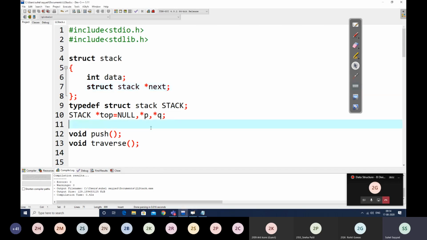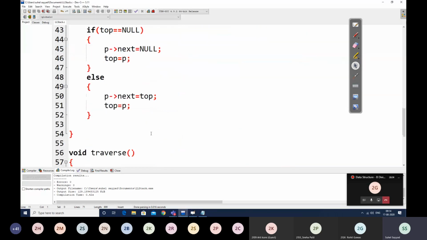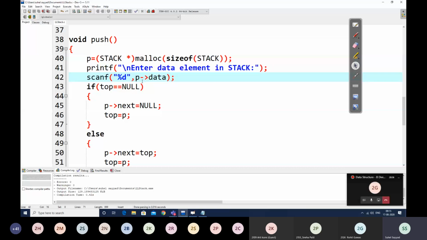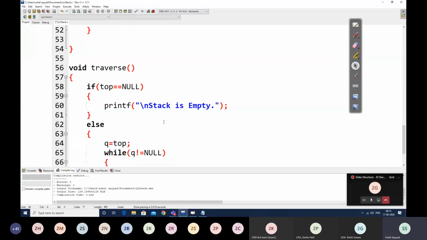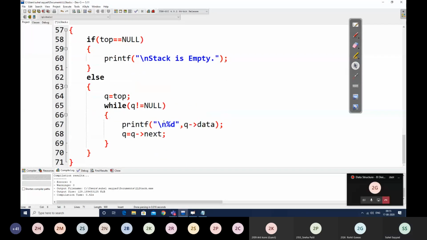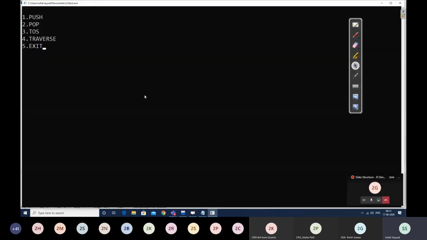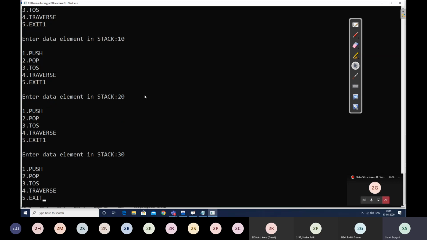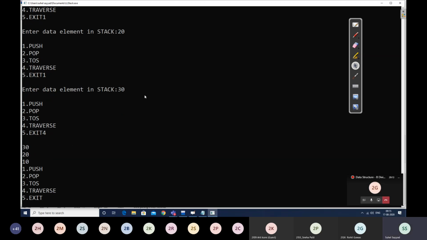Wait, related to ampersand. Push 10, push 20, and push 30. See, 30, 20, 10 we can see, which is the ideal way of printing. Now 30 is at the top for us in that stack, right?